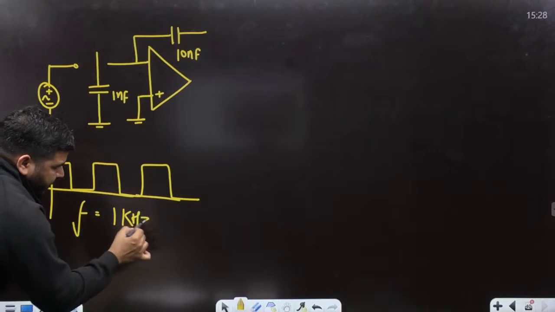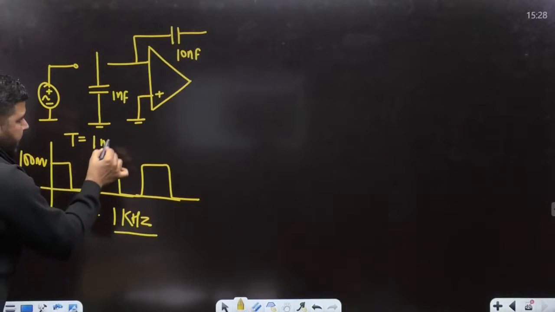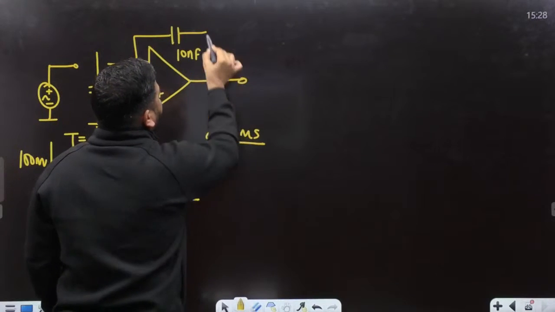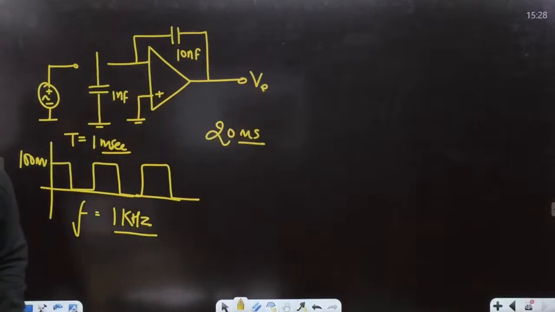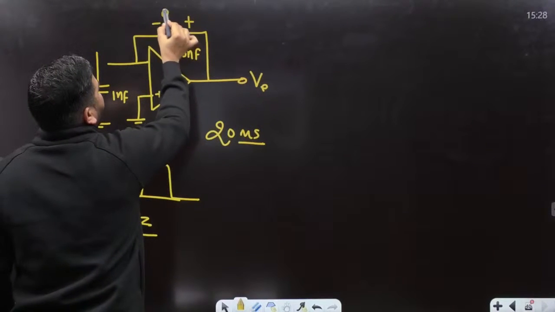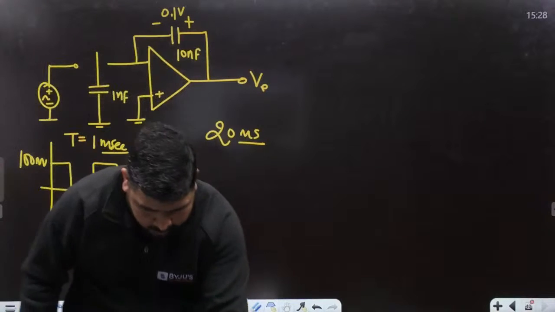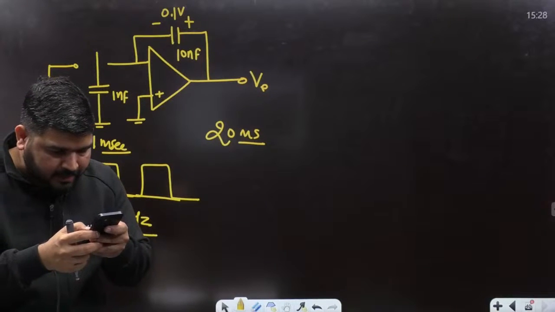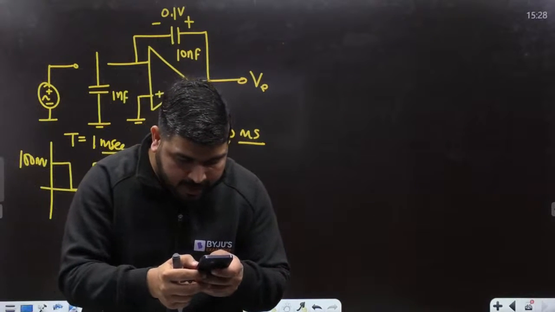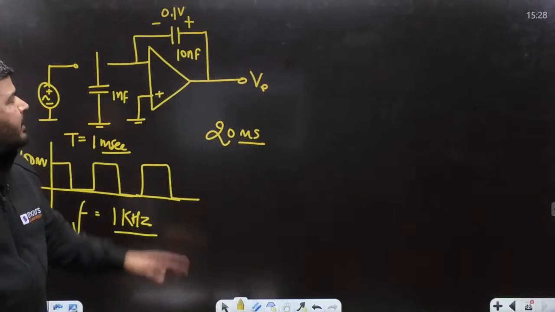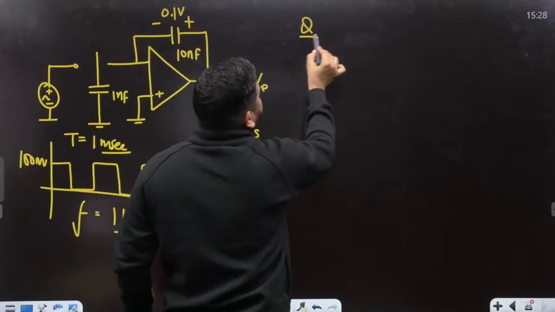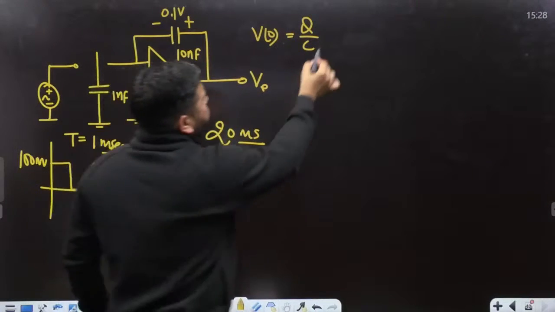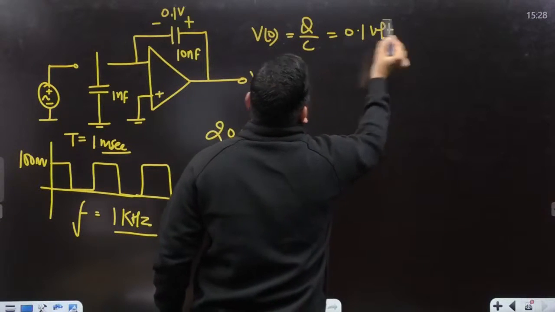So if the frequency is 1 kilohertz, the time period is 1 millisecond. After 20 milliseconds, we need to calculate the output voltage. This was the question, and the initial voltage is given as 0.1 volt with this polarity. Polarity is mentioned in the question, so you can check the polarity. The initial charge is given as 1 nanocoulomb, so according to that charge we can calculate the initial voltage. The initial voltage is Q by C, where Q is 1 nanocoulomb divided by C, 10 nanofarad. So you get the initial voltage as 0.1 volt with this polarity. This is the initial voltage.